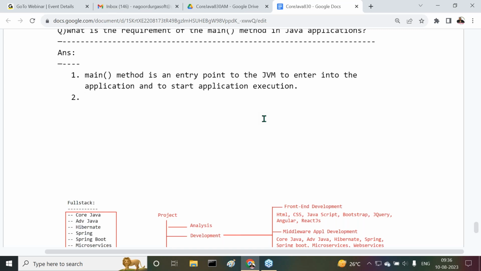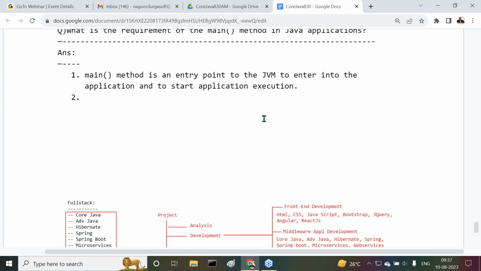Next one, observe carefully. In our entire Java applications, to provide actual application logic which must be recognized and executed by JVM, we require the main method. Why? Because even though we have written 100 methods in our program, initially JVM will recognize and execute only the main method. Inside this main method, if you call any other method, then JVM will come to that other method. If you're not calling that other method inside the main method, JVM will not come to that method.